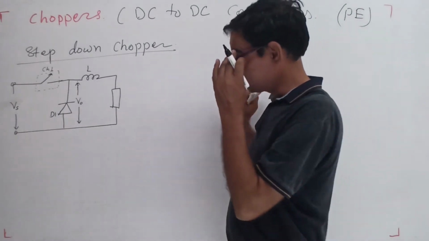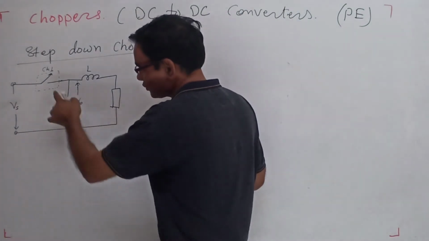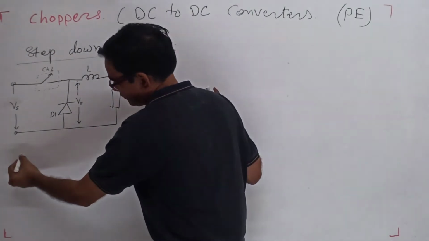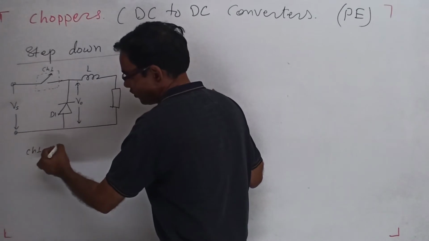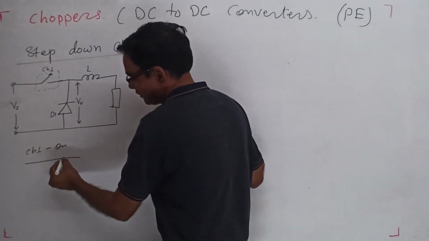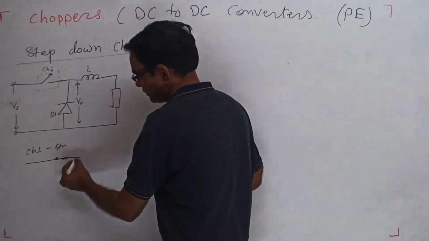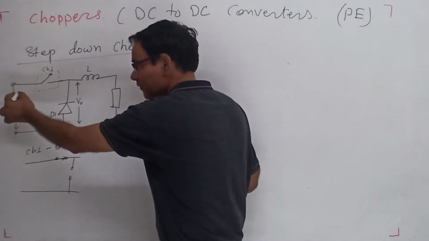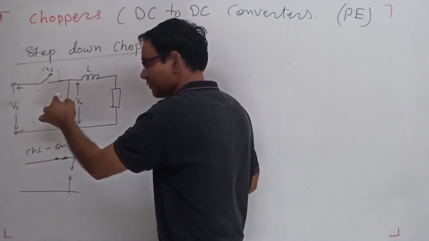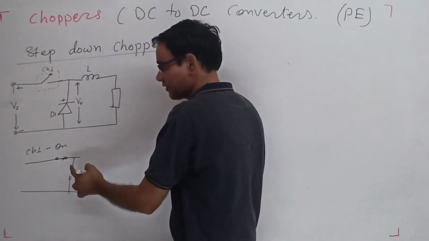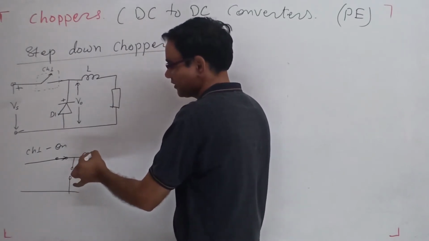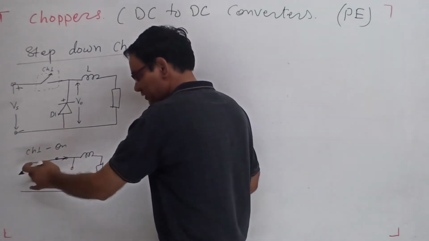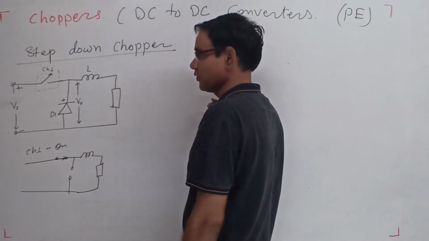How does it happen? There are two positions of the switch: on position and off position. First the switch is on, CH1 on. When CH1 is on, the diode is in reverse bias. When it is on, this is the plus, this is the minus, and the plus comes over here, so it is reverse bias. This is the inductor, and this is the load. So the input voltage will appear across the inductor and the load.